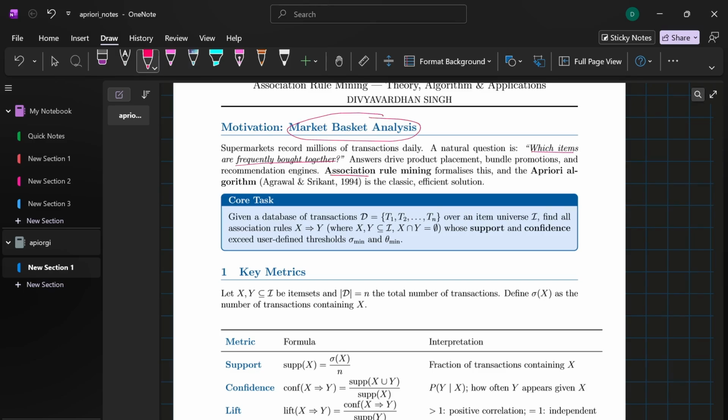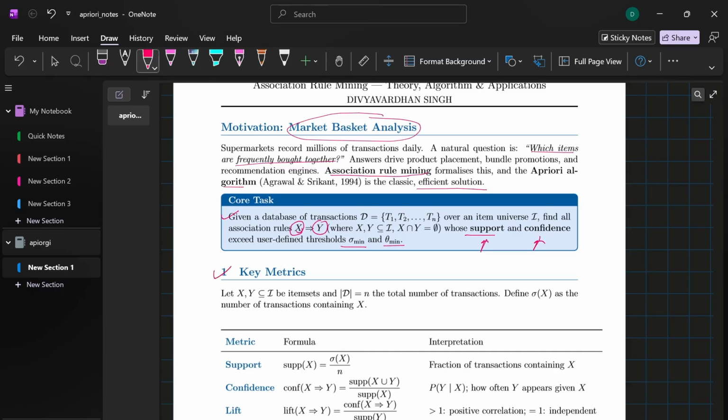To formalize this, we use association rule mining. Essentially, given a database of transactions, we check that if a customer buys item X, what are the chances that they will also buy item Y? But we don't want to just find random combinations. So we have some rules where we measure the frequency and the strength, known as the minimum support and the minimum confidence.